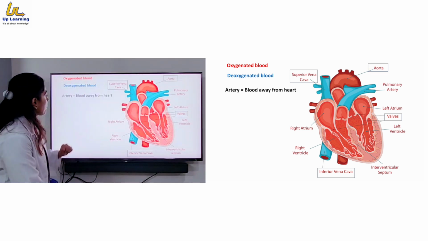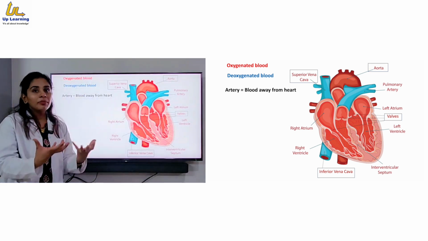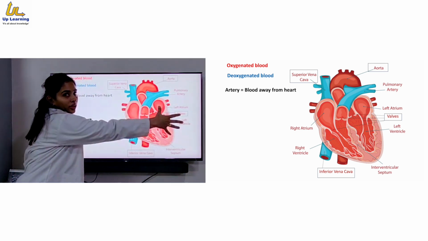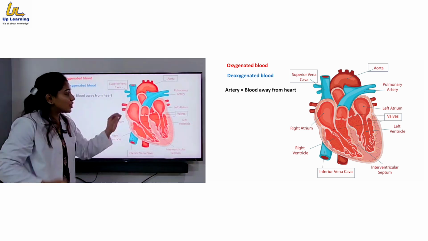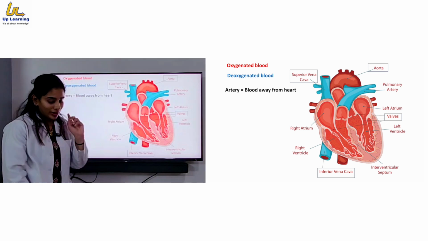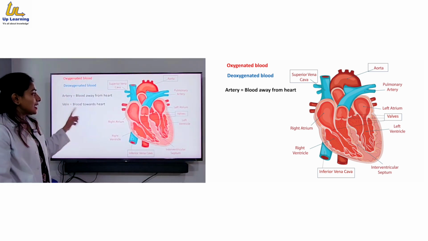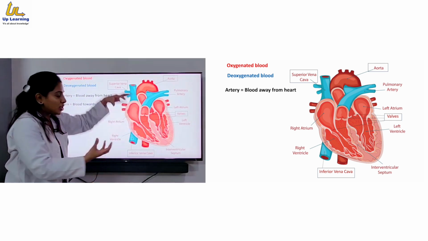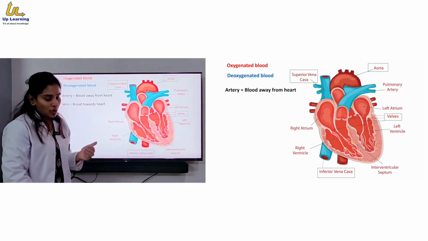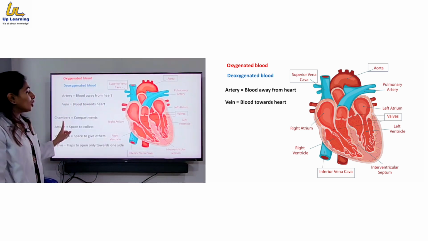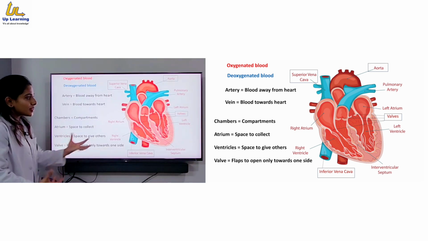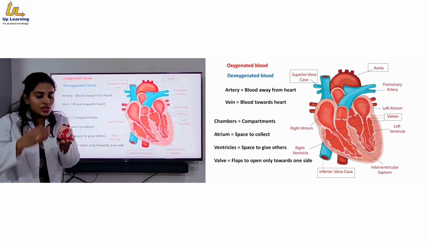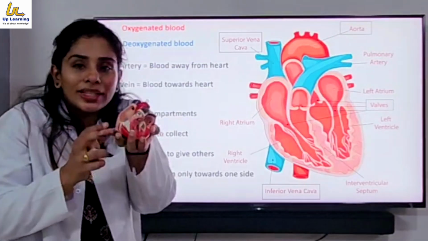Clear? Now, an artery is a vessel which goes away from the heart. Any blood vessel which is going away from the heart is called an artery. A vein takes blood towards the heart, so any blood vessel which is taking blood towards the heart is called a vein. Now what do you mean by chambers? Chambers are compartments present inside the heart. Now these are external features. If you remove this, you can see inside.